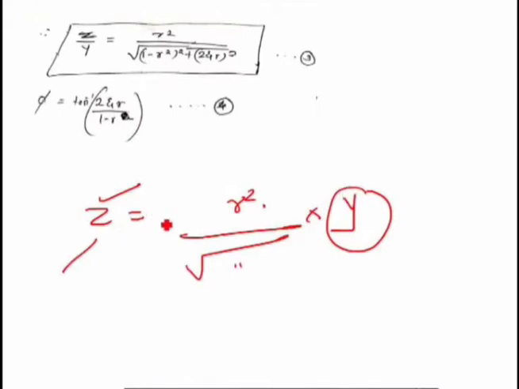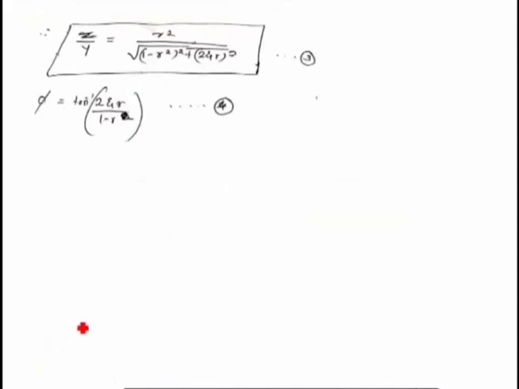So the ratio of this is nothing but r square upon square root of [(1 minus r square) whole square plus (2 zeta r) square], and obviously the phase difference between the exciting motion and the relative motion is the same, which is phi is equal to tan inverse of 2 zeta r upon 1 minus r square. So the phase difference will remain always the same. I hope you have understood this.